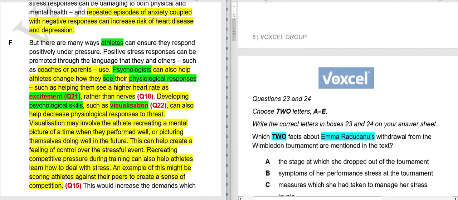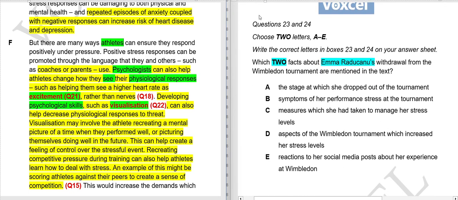Moving on to the next question set, questions 23 and 24. Here we have to choose two. Okay, we have to write two letters. The question is asking, which two facts about Emma Raducanu's withdrawal from Wimbledon are mentioned in the text? We know from the first paragraph that she withdrew her name from the Wimbledon tournament. So which two facts are mentioned?